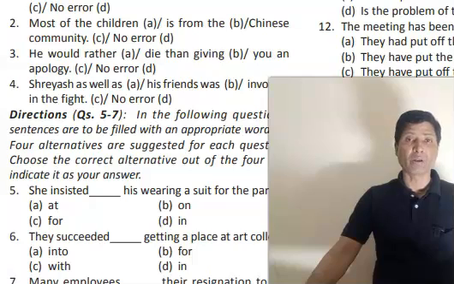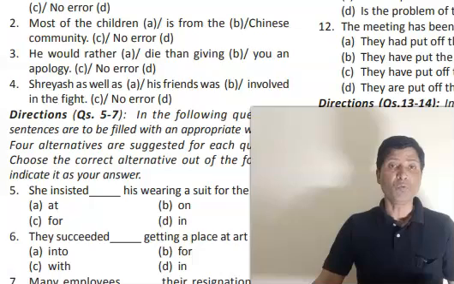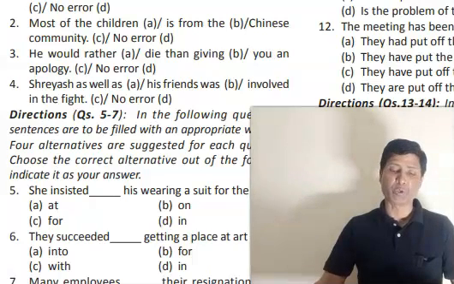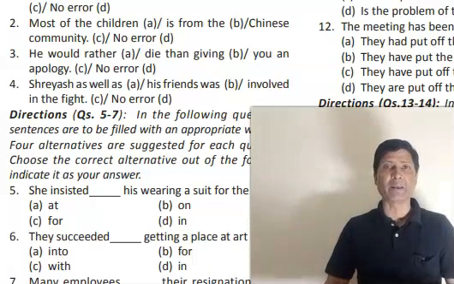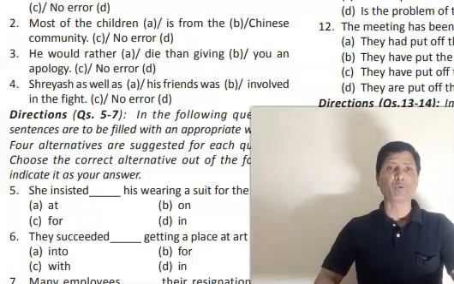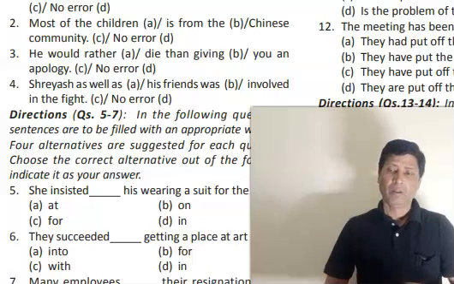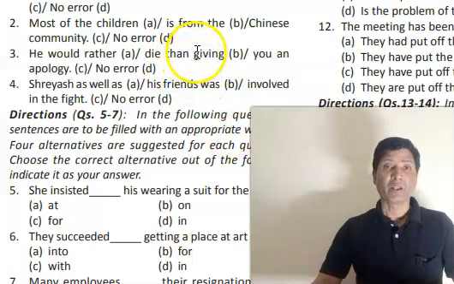Look at question number 3. He would rather die than giving you an apology. C, no error D. What is the problem in this question? Can you answer this question without my help or before I give you the explanation? Try for 1-2 seconds, because I would not be keeping silent for a long time. So see if there is any problem. Okay, let me explain. This word giving is wrong. Why is it wrong? Let me explain.